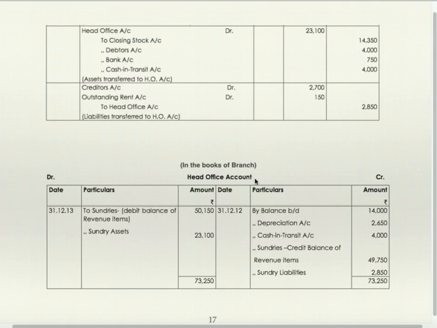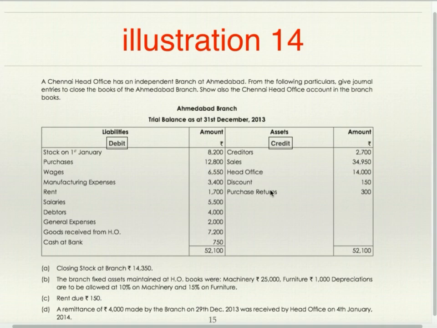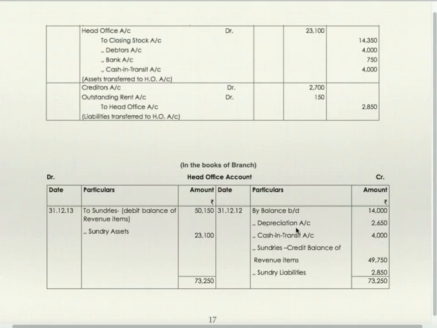In the books of branch, head office account, by balance brought down 14,000. Why? It is given in trial balance, credit side head office account 14,000. By balance brought down 14,000. Now if you go through all the journal entries, you will get this.